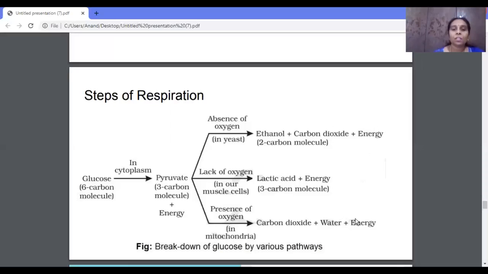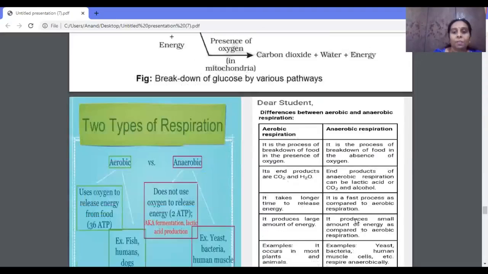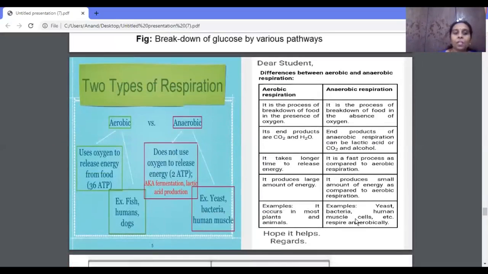Based on whether the conversion of the glucose into energy takes place in the presence or absence of oxygen, we can classify respiration into two types, that is aerobic respiration and anaerobic respiration. So what is aerobic respiration?